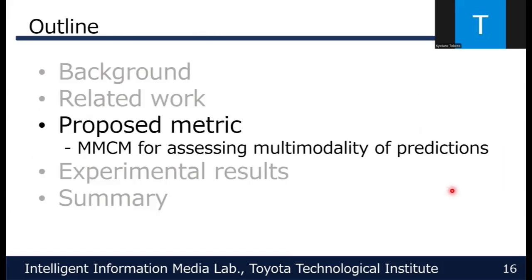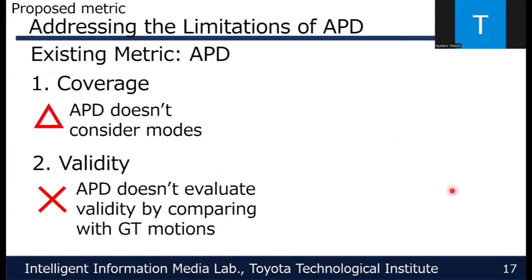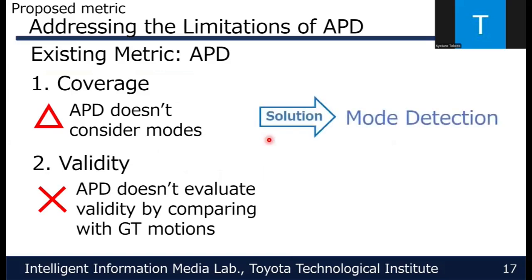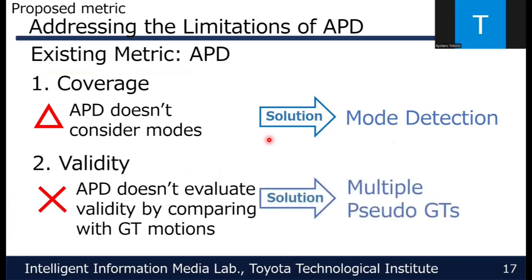Let's move on to the proposed metric for multimodality. APD does not consider prediction modes, and therefore fails to evaluate coverage. To address the first issue, I perform mode detection and evaluate predictions based on the detected modes. Regarding validity, when multiple future motions are possible, evaluating validity requires multiple plausible ground truth motions for a single past motion. Therefore, I use multiple pseudo-ground truths. I will now explain these two components in detail.